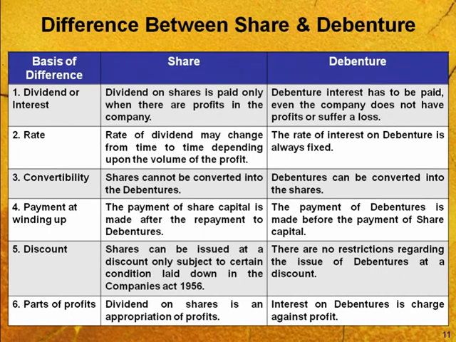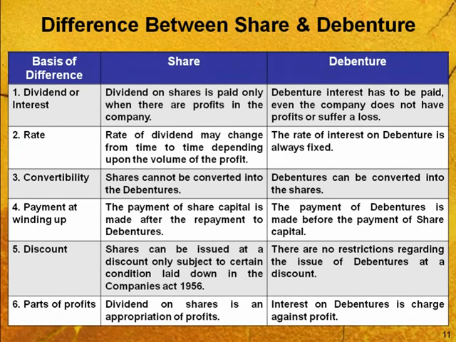Next is discount. Shares can be issued at a discount, but it depends on certain conditions under the Company Law Act 1956. There are certain conditions, like if the company is going to issue shares for the first time in the market, they cannot be issued at a discount, and there is also a certain limit on going to the market with a discount. But in case of debentures, there is no restriction given by the company law for issue at a discount.